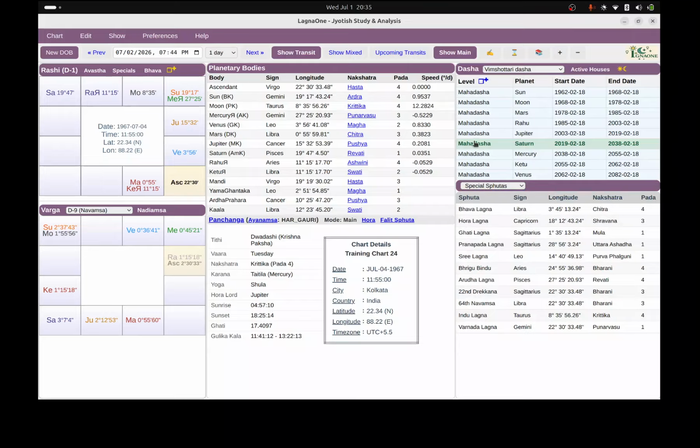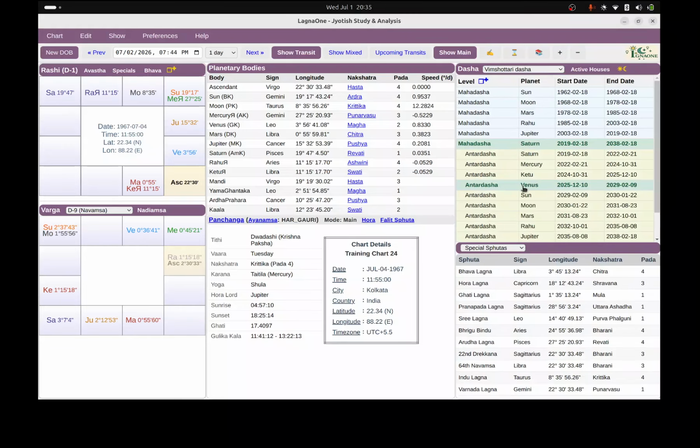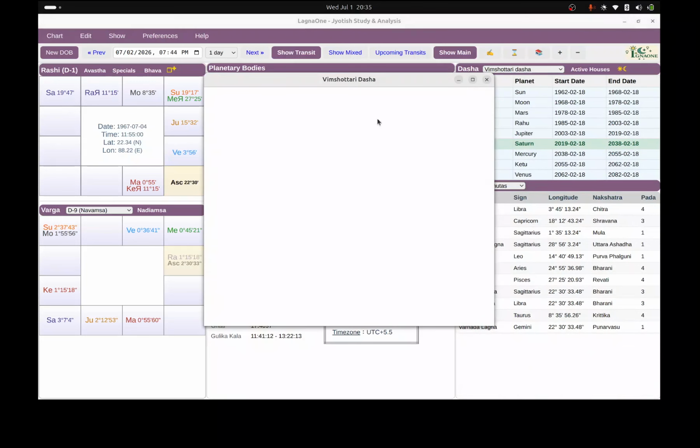So one of the important improvements, this is a basic functionality, but it was somehow not there in LagnaOne. Now it has been added. The ongoing period has been marked with a color, and this window has 3 levels. So for all the 5 levels, click this icon.